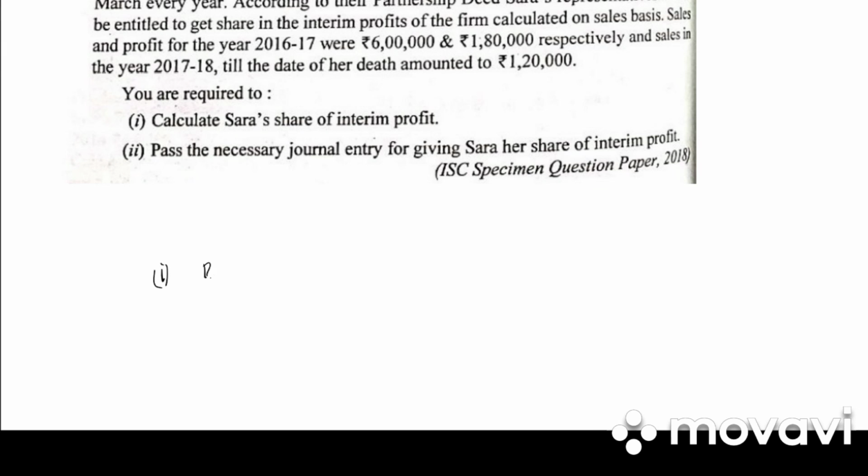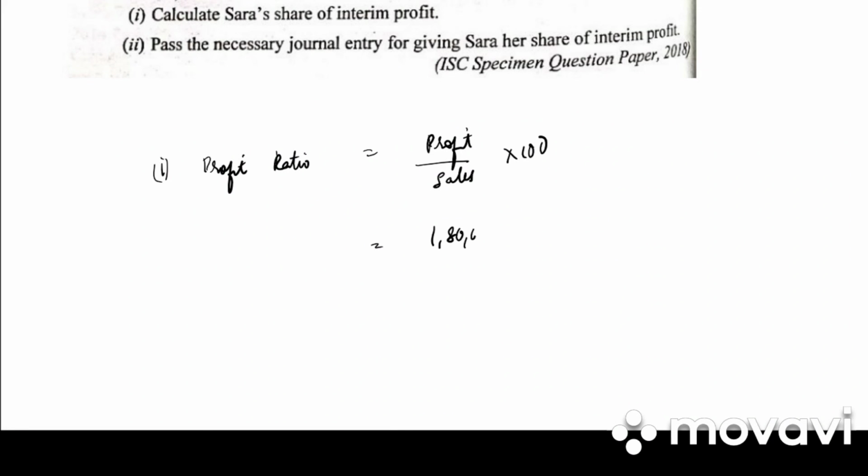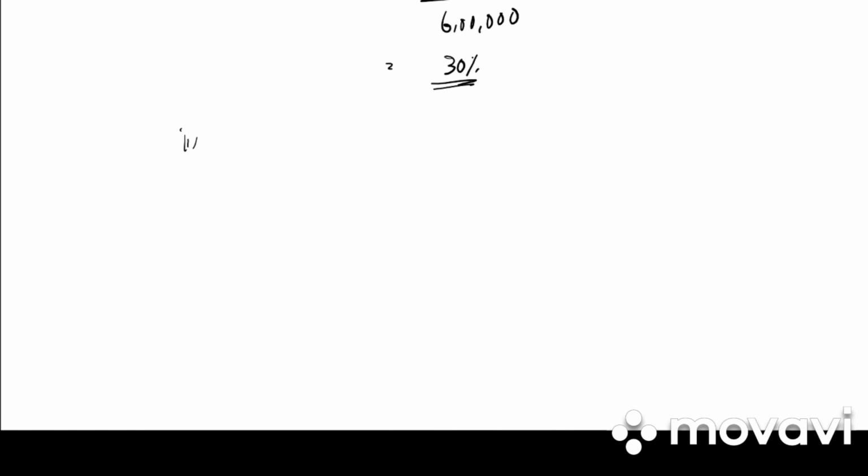So first, the profit ratio of the previous year we need to calculate. What is the formula? It is profit divided by sales into 100. So what is the profit? 1,80,000. Sales is 6 lakh into 100. So the previous year's profit ratio is 30%. Second, we need to calculate profit up to the date of death.